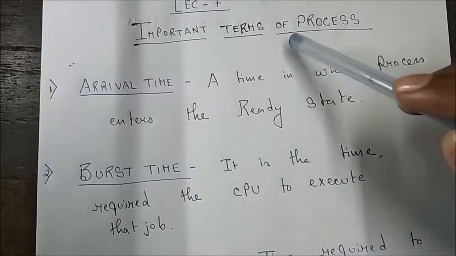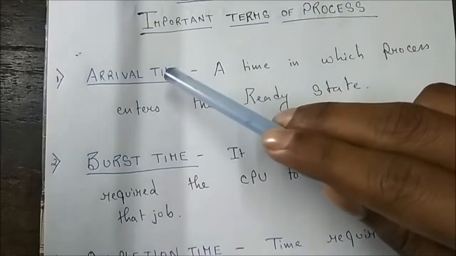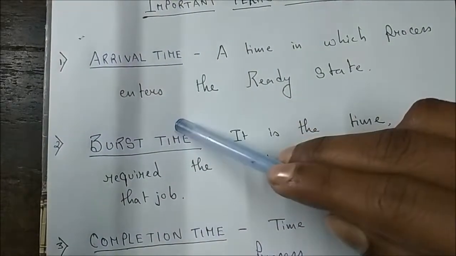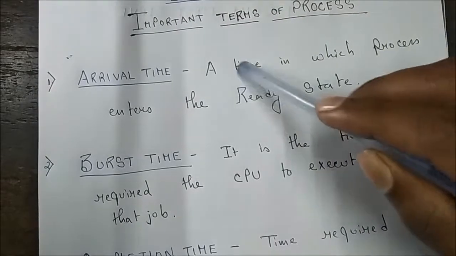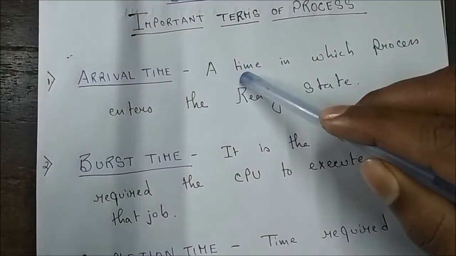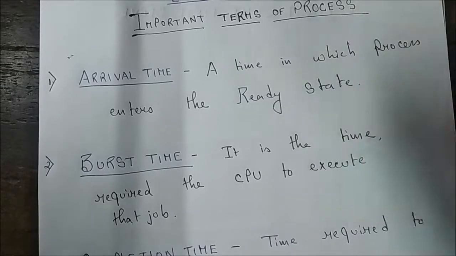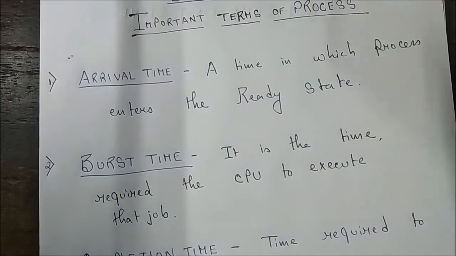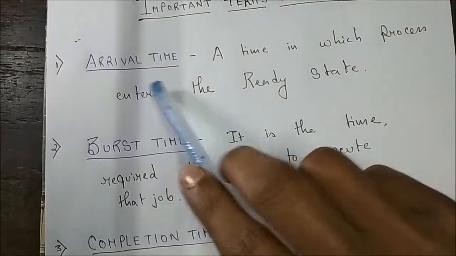Hello, today we'll see about some important terms of process. I have written some important terms: arrival time, burst time, completion time, and turnaround time of a process. These are very important when you start doing problems of CPU scheduling, that is FCFS, shortest remaining time first. So let's see.